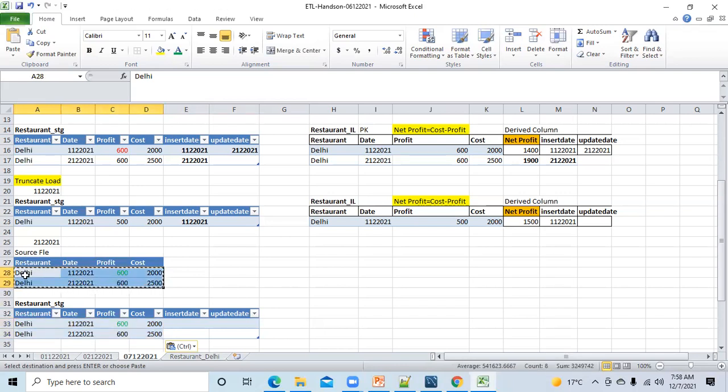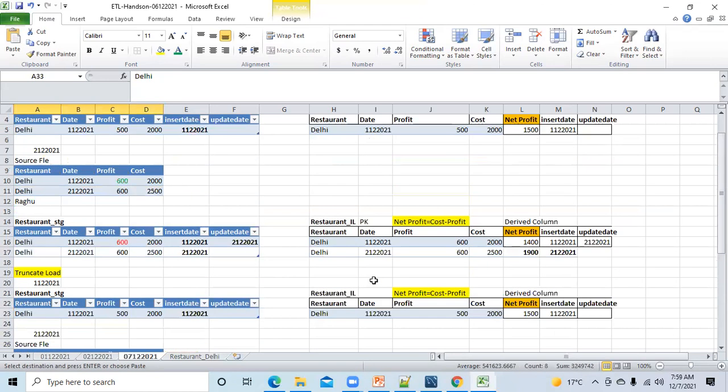In the source file, you have 2 count. In staging as well, you have 2 count. It means it is correct. After staging, what will you do? We have done the validation. This is also fine. Then next, we will load into the integration layer by running a job. Perfect. You will run a job to load this staging data into the integration layer.